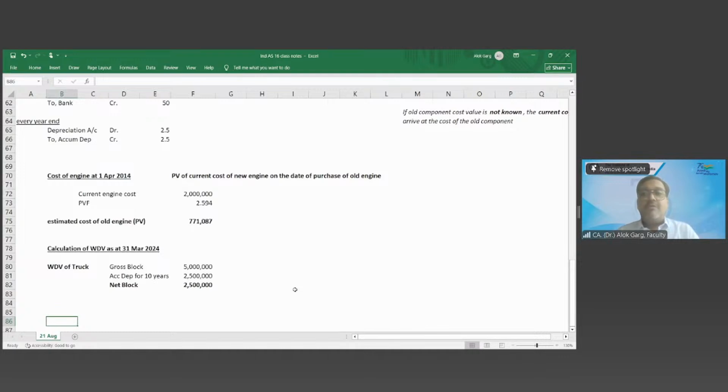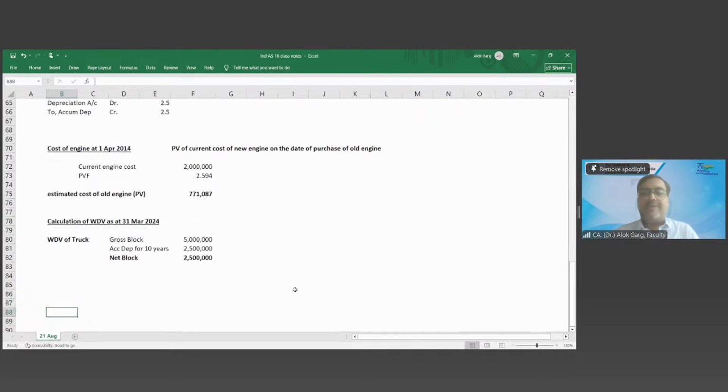But now, for arriving at the carrying value of the engine, I have to split this truck into engine and other than engine. Yes or no? So now, truck: this is my gross block, accumulated depreciation and net block.